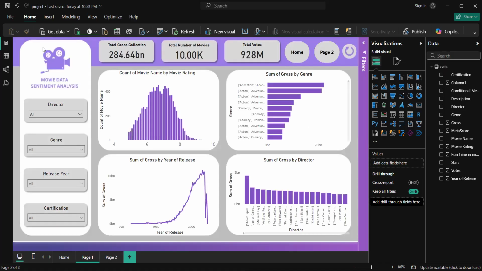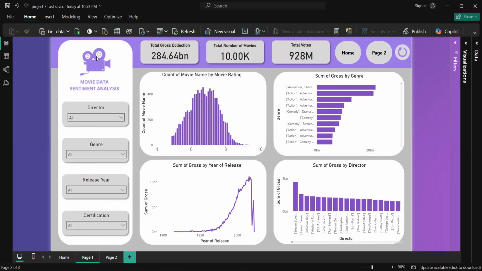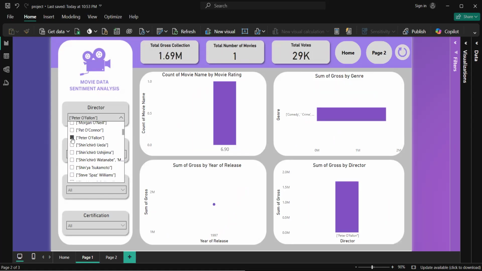So as you can see, all this particular designing part was done by me. I made sure that I was adding different kinds of slicers over here that made sure that I was able to fetch different kinds of data as required by myself. So from this, I can choose the director names from here. So for now, I'll be choosing this one. So the data is changed accordingly.